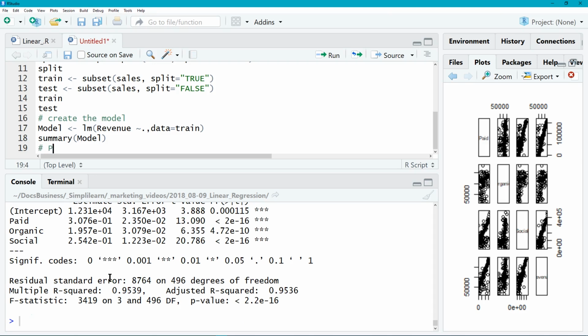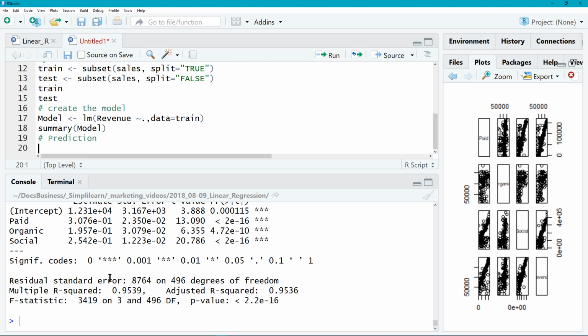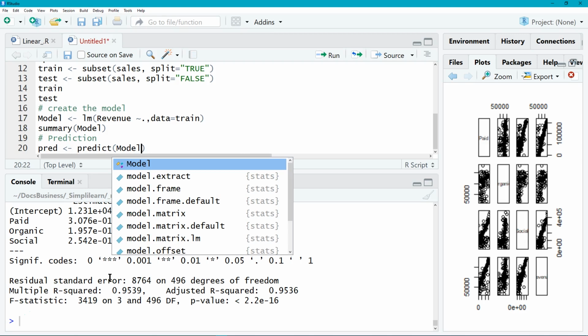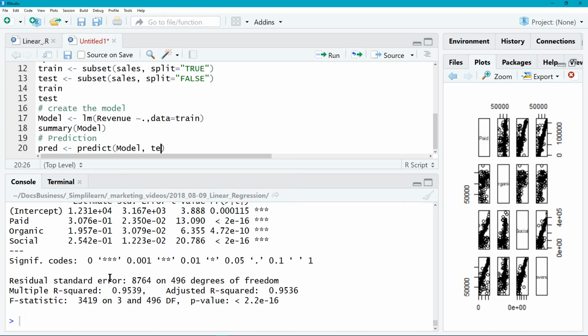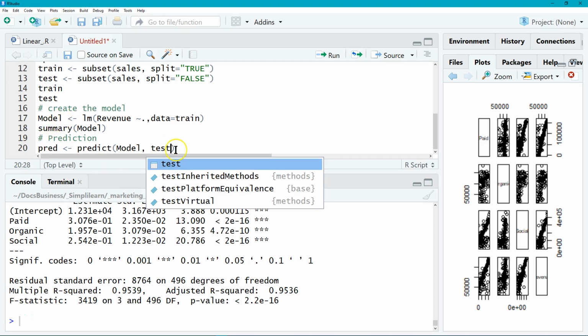And then if we're going to do this, we want to actually run a prediction on here. And that's what we saved our test data for. So let's come down here, we'll do our prediction. We'll take this variable and assign it predict model. And remember, the predict comes from when we imported that package, the caTools. That's all part of the caTools in there. So we're going to predict, we're going to use the model, and then we're going to use our test data. Pretty straightforward, quick and easy.